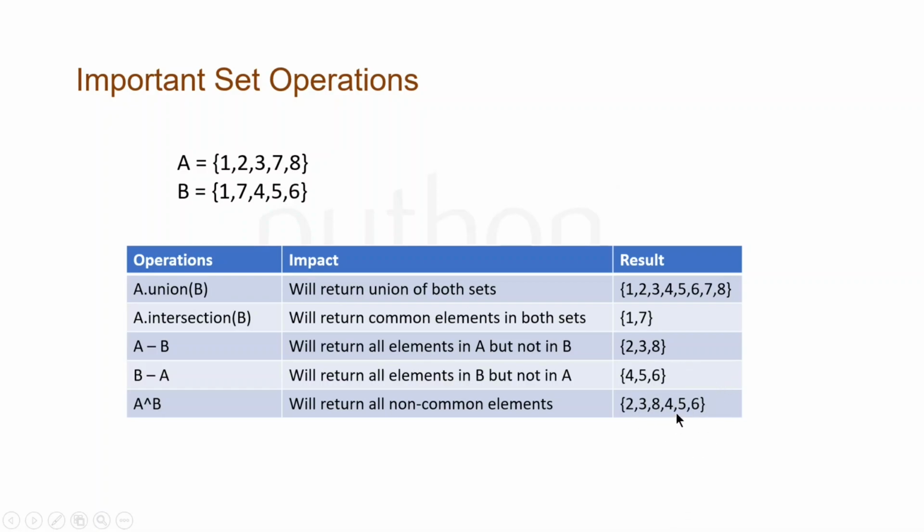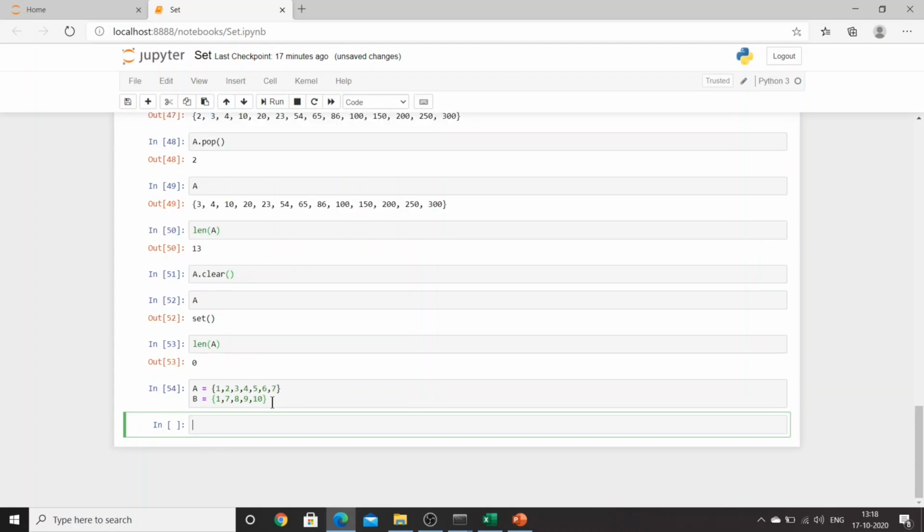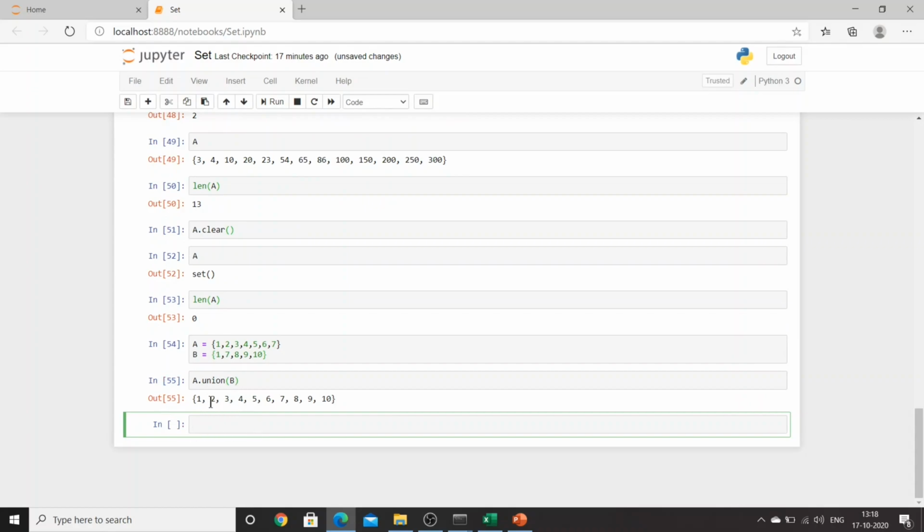Okay, let's go and try these out in Jupyter Notebook. I have opened my Jupyter Notebook. Let's try with A as 1 2 3 4 5 6 7 and B as 1, 7, 8, 9 and 10, right? So these are the two sets that we have. Now A.union(B), what are we going to get from this? We will get all the elements from 1 to 10, because it will be the unique set of both of them.